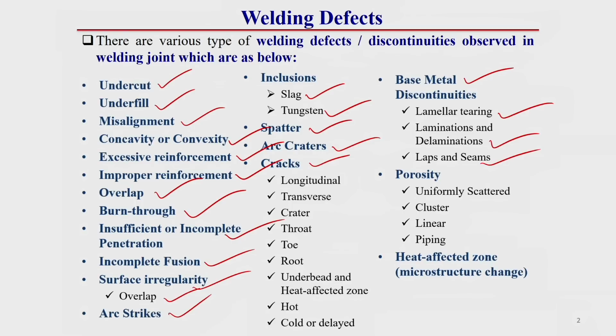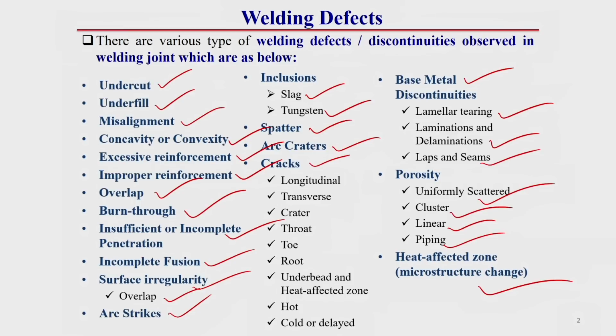Apart from this, there can be different types of welding porosity and blowholes: uniformly scattered porosity, cluster porosity, and linear or piping porosity. There is also microstructural discontinuity observed in welding joints, especially the heat affected zone microstructural change, which is a very critical type of defect in welding joints.